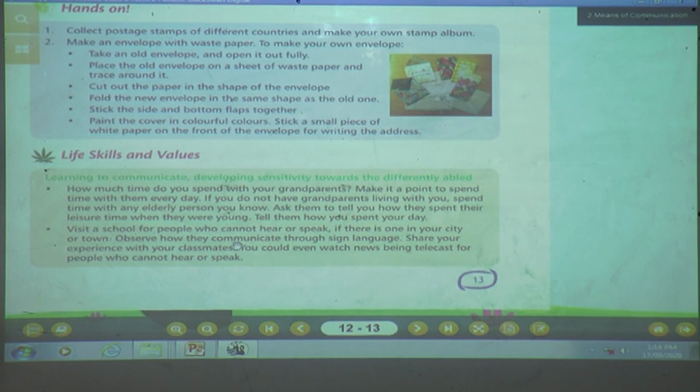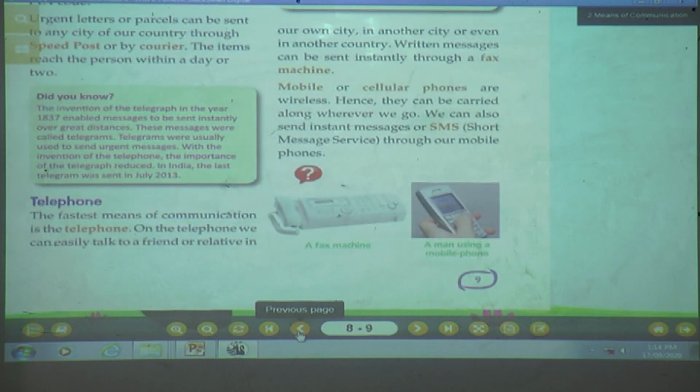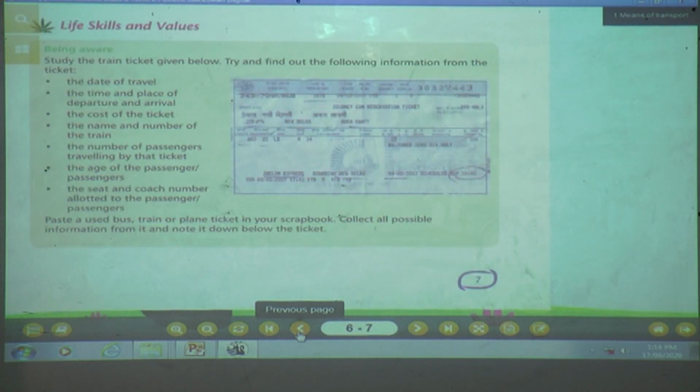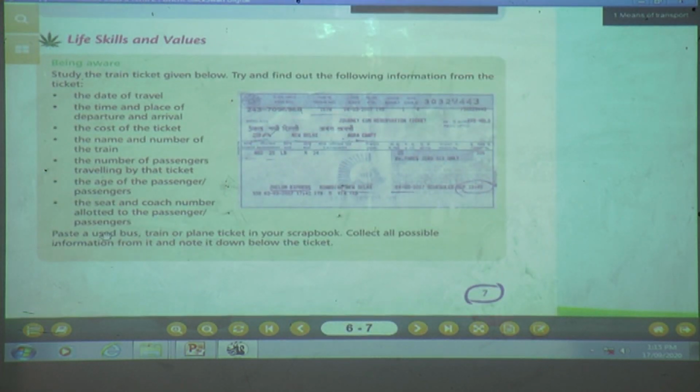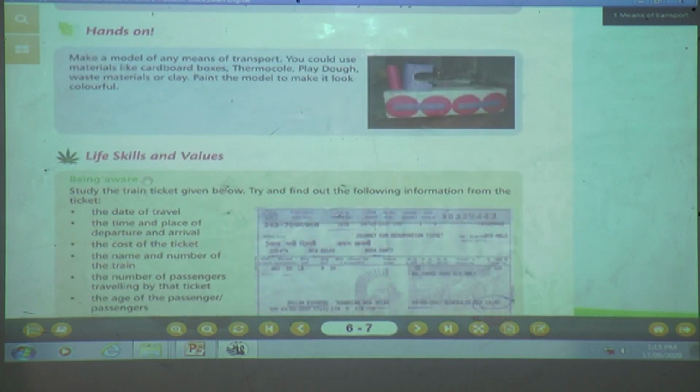Now once again, we have already solved the textbook exercise. Okay, children? Now let us see the enrichment activity of lesson number 1. For that, you are required to open page number 6. Let us see lesson number 1, enrichment activity. Okay, children? What is there in the enrichment activity? First is what?